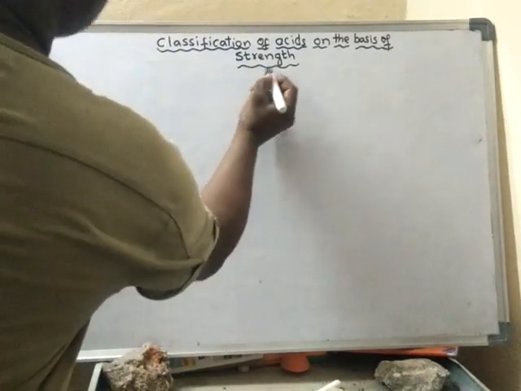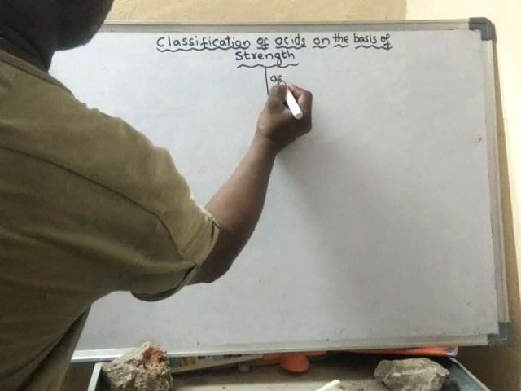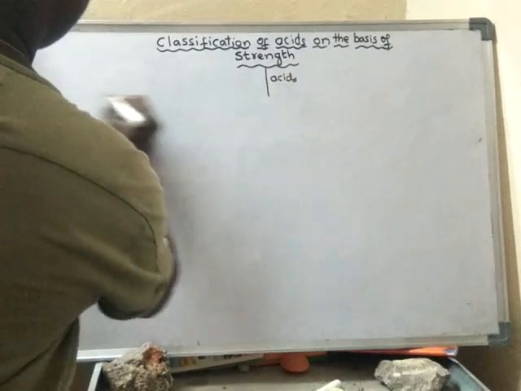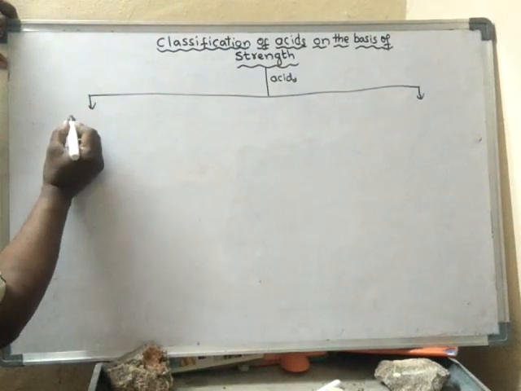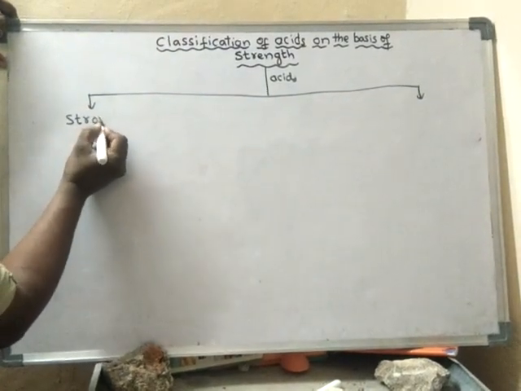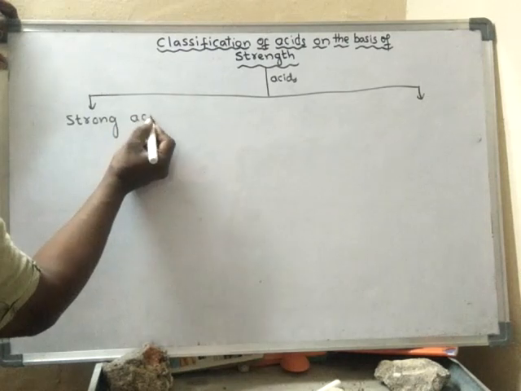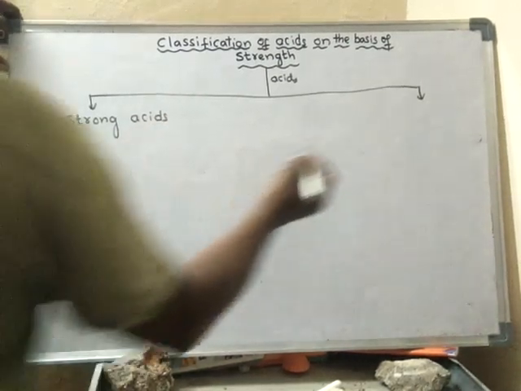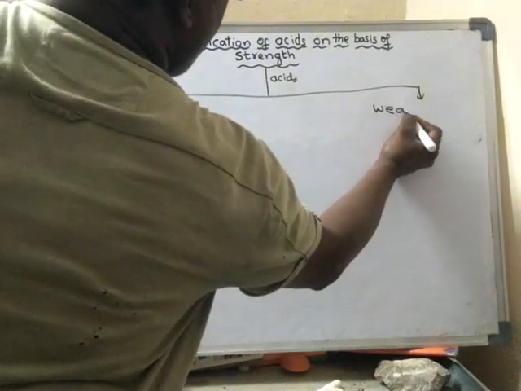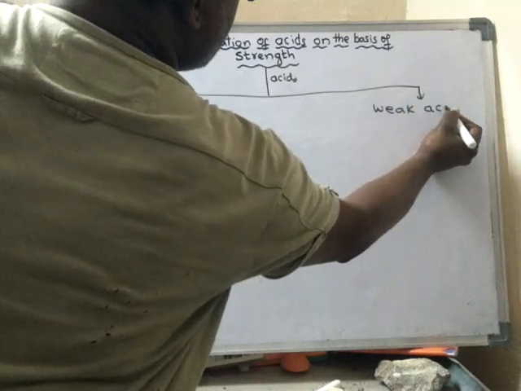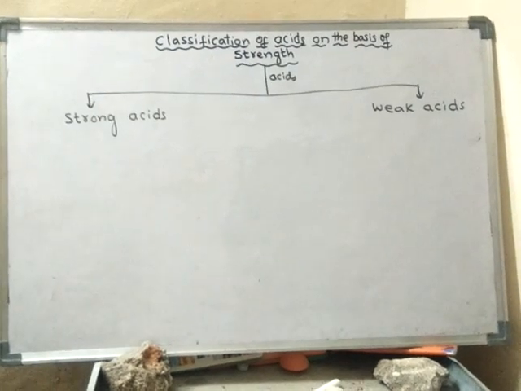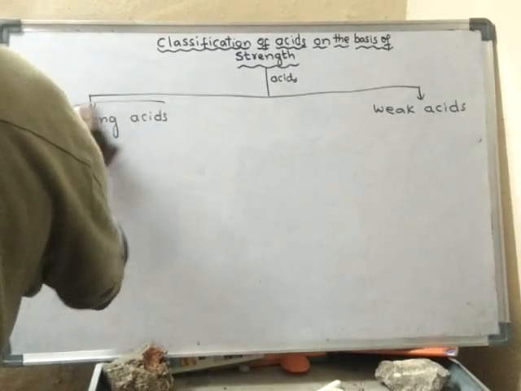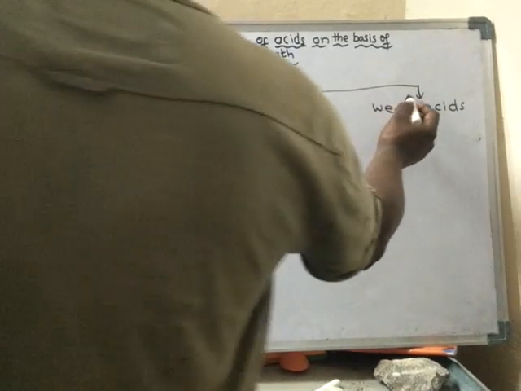Based on the strength, acids are classified into two types. What are they? Strong acids and weak acids.